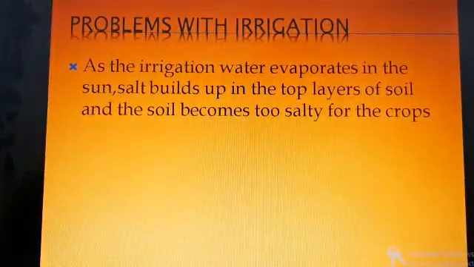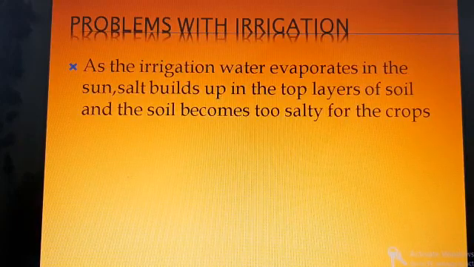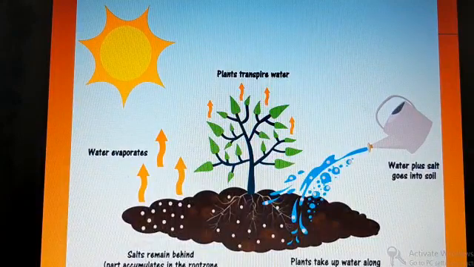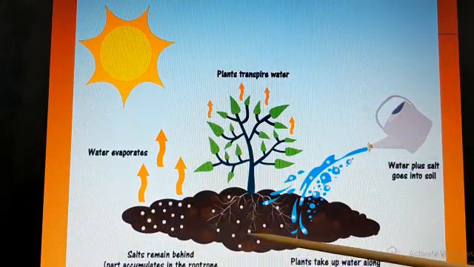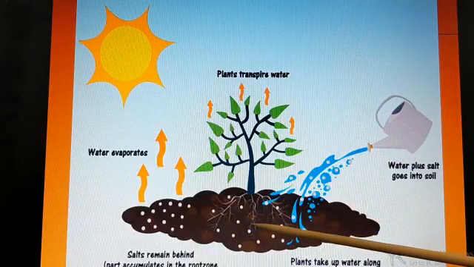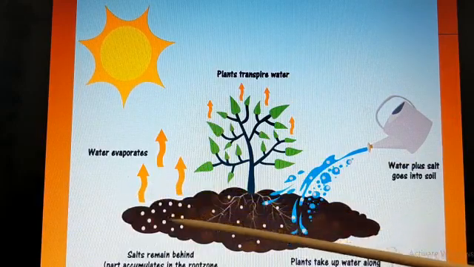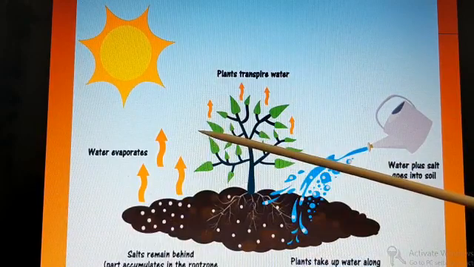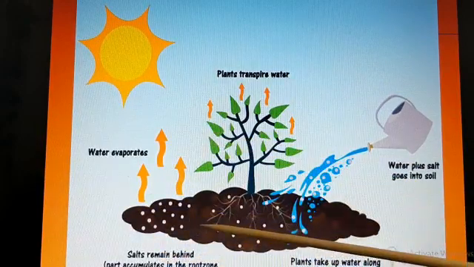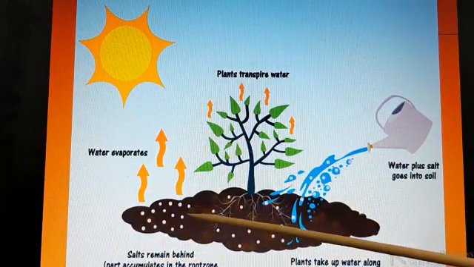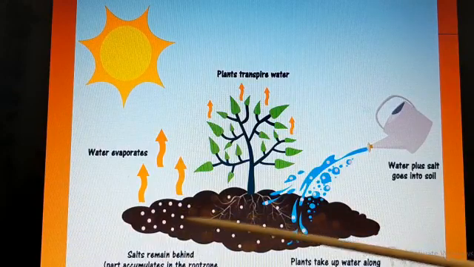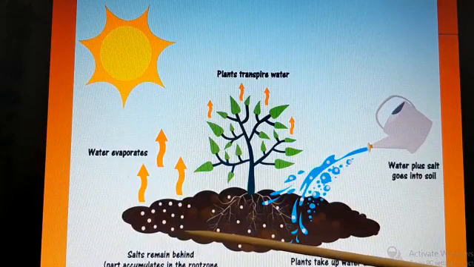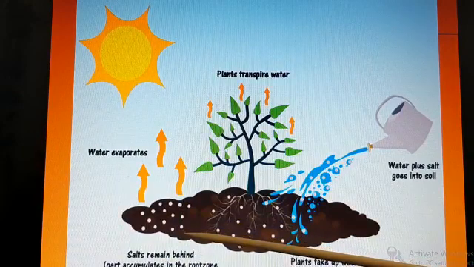Now there are some problems with irrigation also. Look at the picture. We know that crops need water. Along with the water, they need some minerals and salts also. When the water gets evaporated to the atmosphere, the minerals and salts will also be lost, and some salt will be accumulated in the soil, which makes the soil too salty and which is not good for the crops.